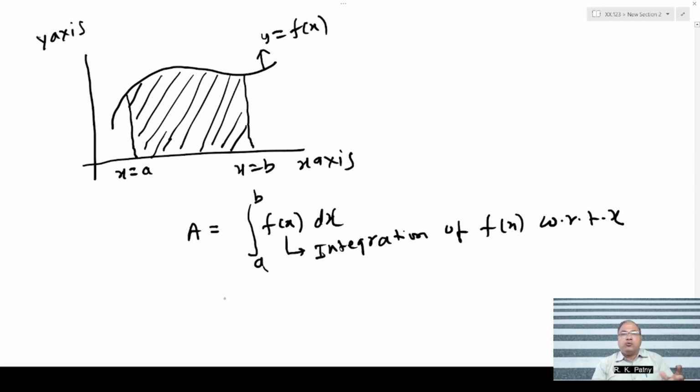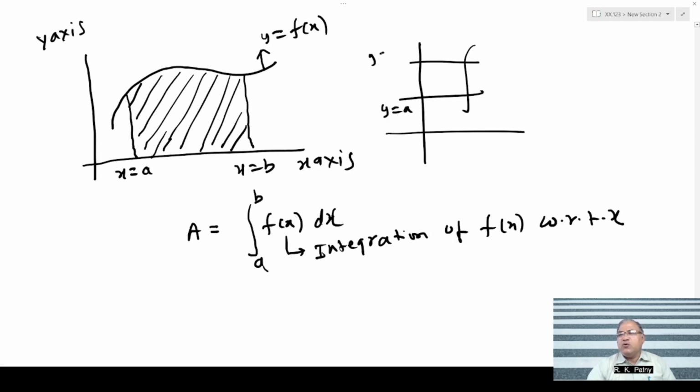I am not going into all those bookish definitions. I just want to tell you practically what exactly integration is. So integration is the mathematics to find the total of something. You have the total of a given function, and whenever we have a function, we can draw the graph. And when you draw the graph, you plot from where to where: on the x-axis, x equals a to x equals b. Similarly, if you want to find the area on the left side, that is from y equals a to y equals b, this also you can find out. So you can find it both ways.